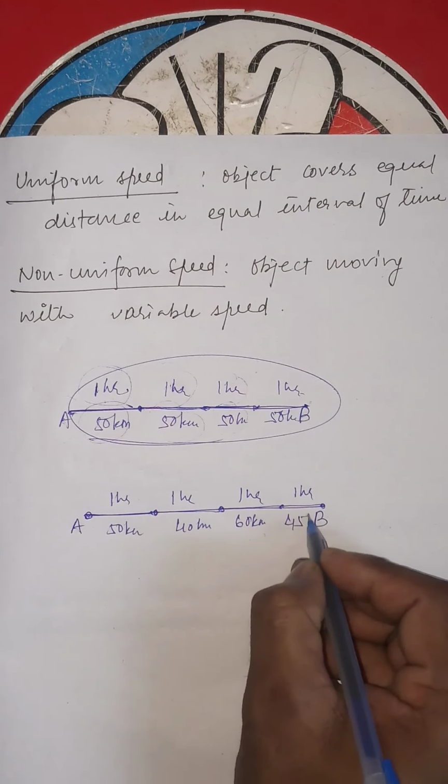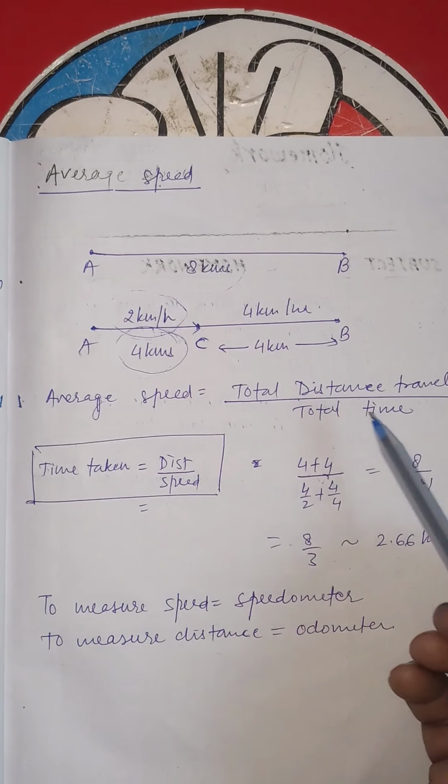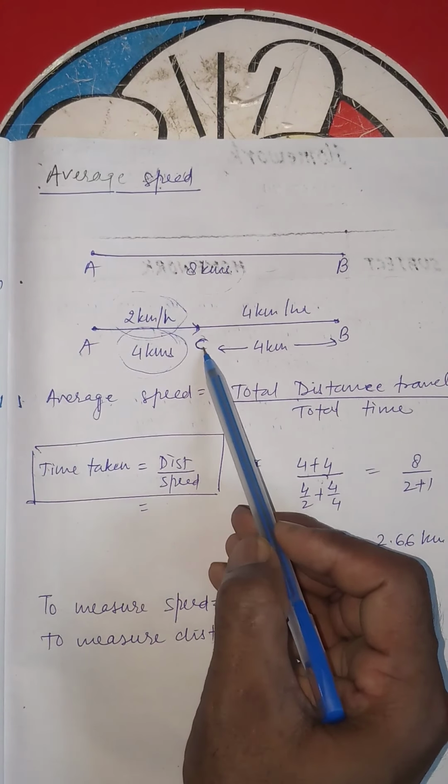Now, average speed. What is an average speed? Suppose there are two places A and B having a distance of 8 kilometers between them. Now an object starts from A and reaches point C, which is 4 kilometers apart from A, at the speed of 2 kilometers per hour. That is, an object starts from A and covers the 4 kilometer distance to reach C at a speed of 2 kilometers per hour. Then from C, which is 4 kilometers far from B, its speed is 4 kilometers per hour.